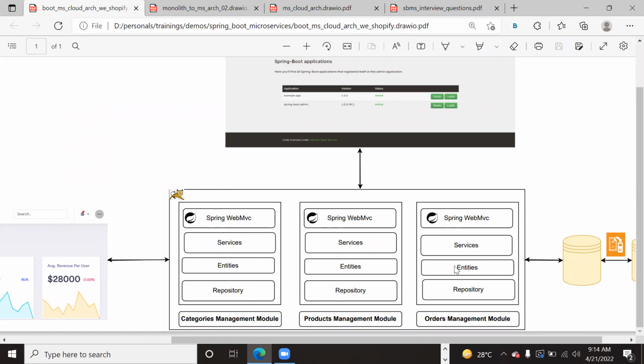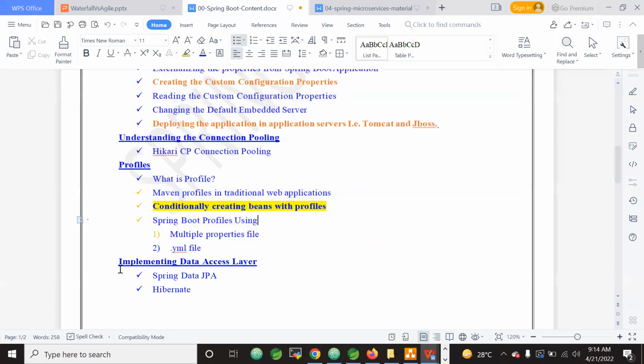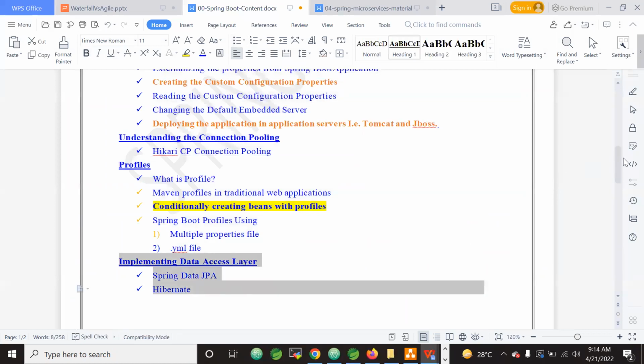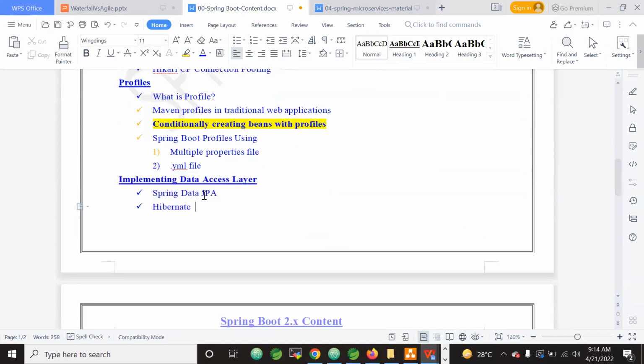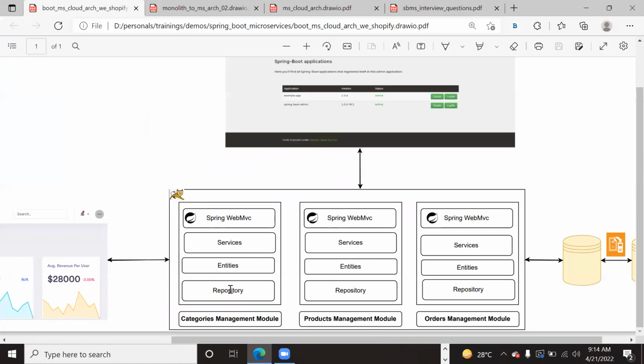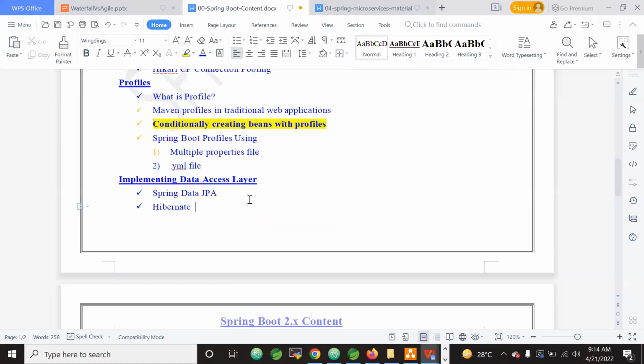So now, if you can understand, first we will start implementing the data access layer. Very important. See this data access layer. So that means this layer we will implement first. We'll implement the repository in all the modules. First we will do the repository implementation, using Spring Data JPA.